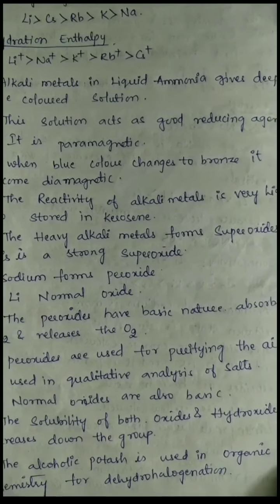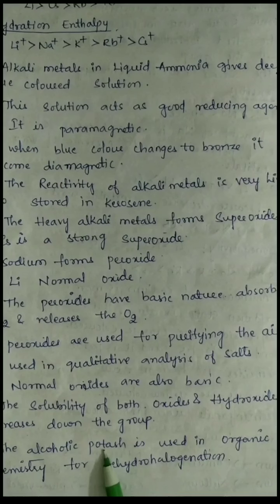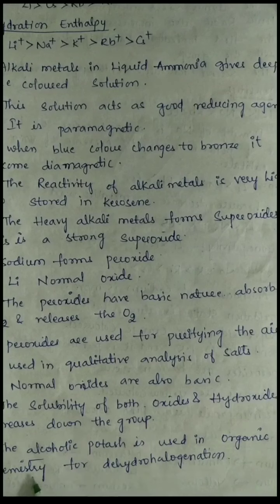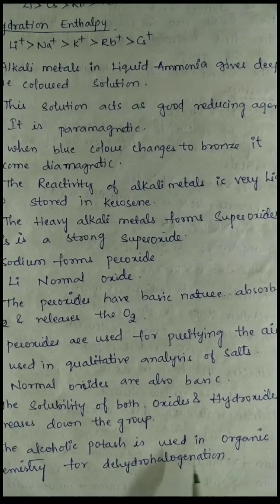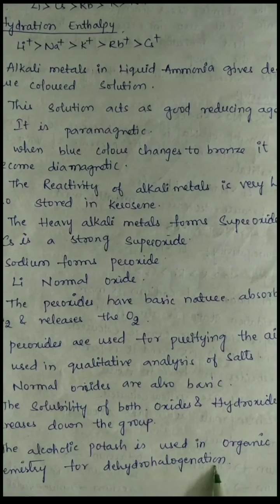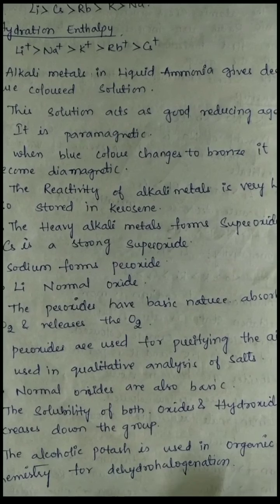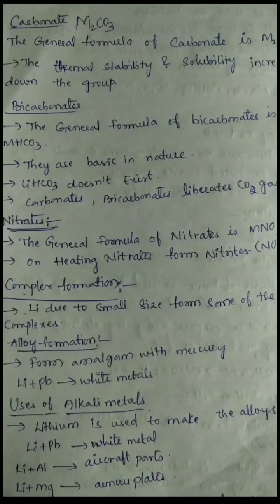And the main important point is that alcoholic potash is used in organic chemistry for dehydrohalogenation. These are some of the important points in the alkali metals. Now let us discuss carbonates, bicarbonates and nitrates.